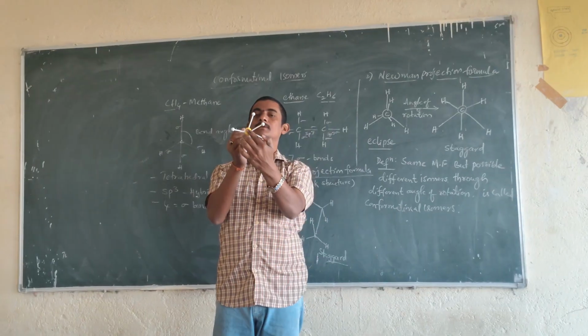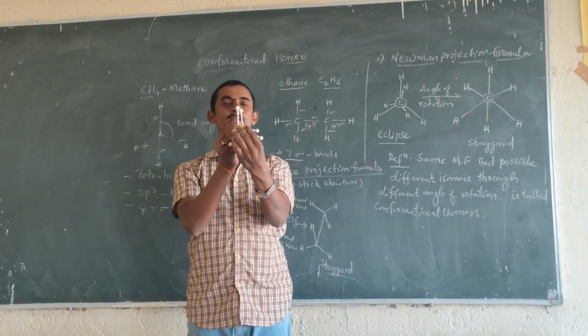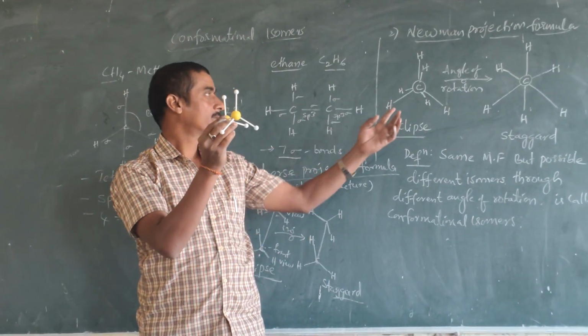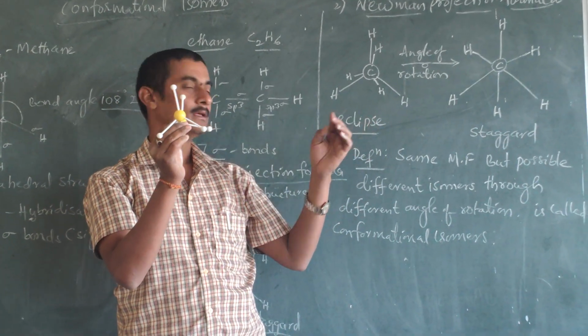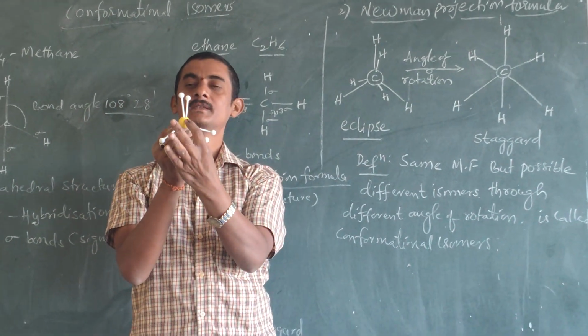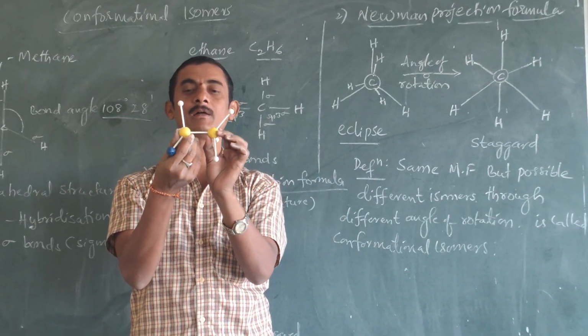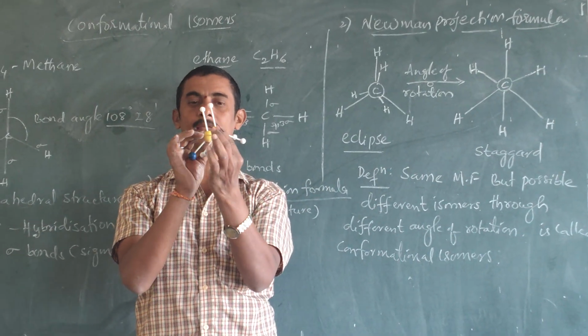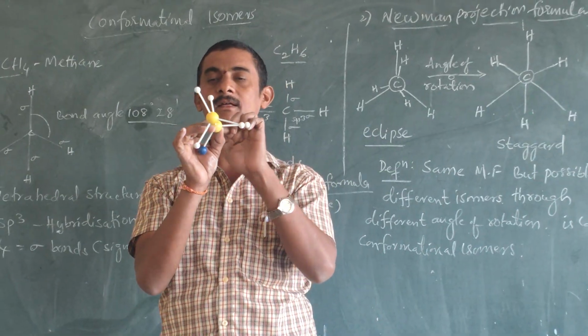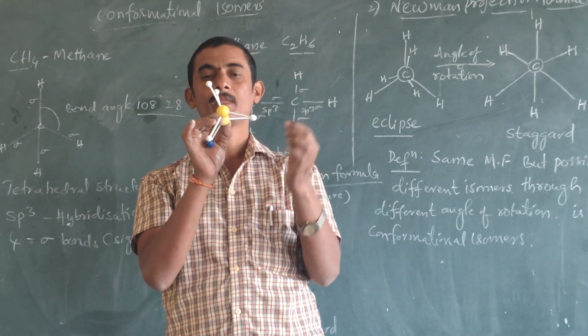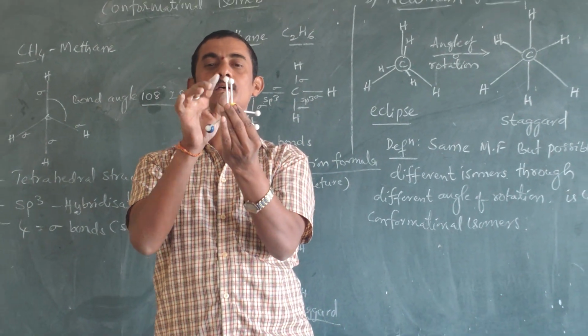Understood? First we prepare the eclipsed structure. This is one carbon, this is the second carbon.